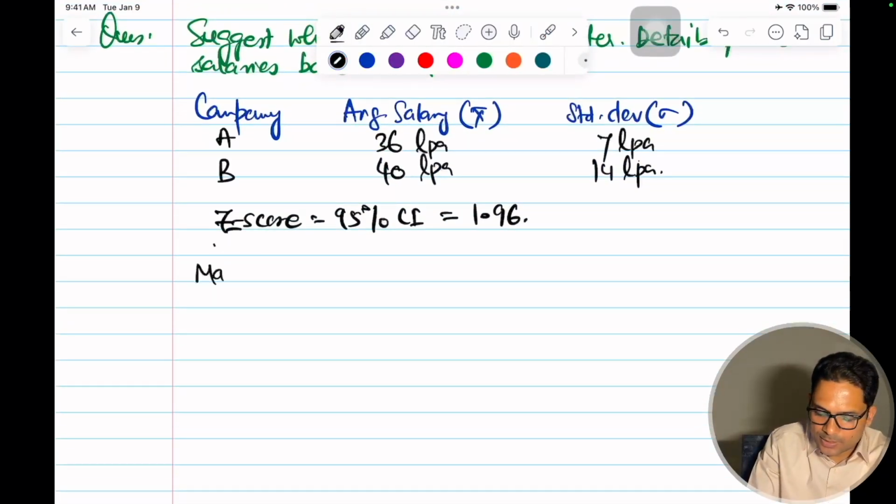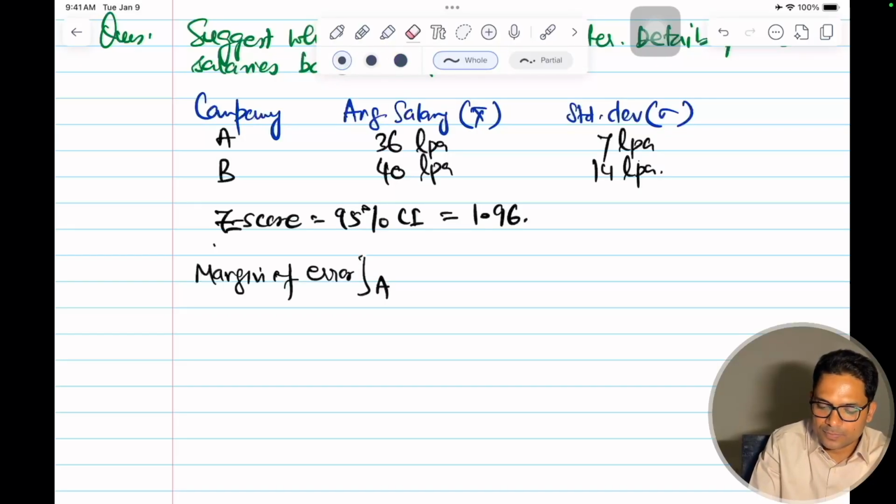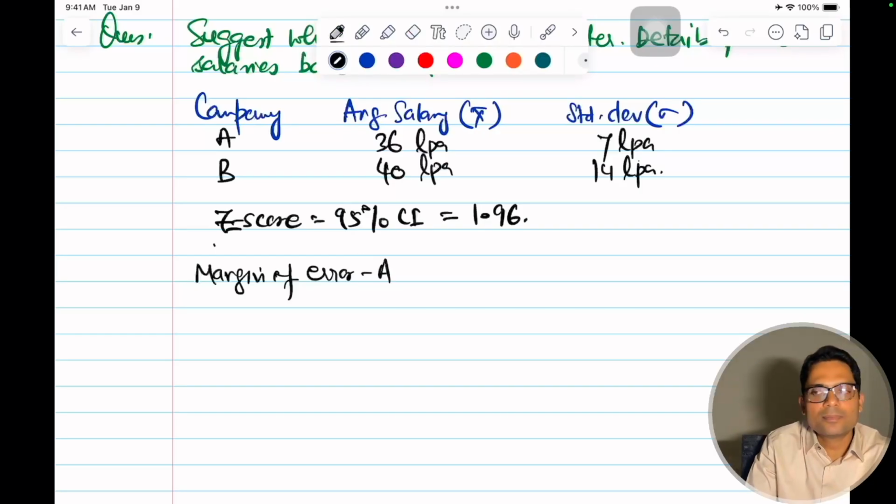So I'll say margin of error for company A will be equal to Z into sigma by root n. N is constant for both.